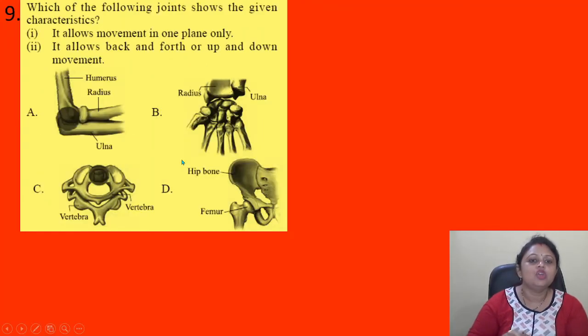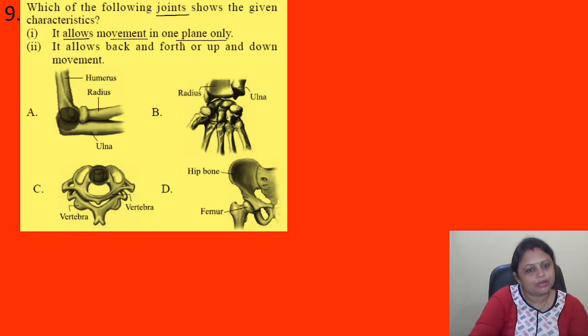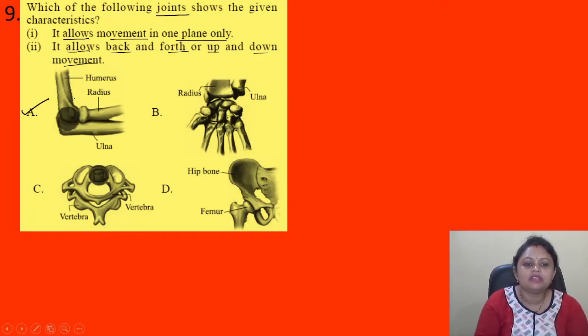Coming to the next question: which of the following joints show the given characteristic? Bit 1, it allows movement in one plane only. Bit 2, it allows back and forth or up and down movement. In option A, humerus, radius ulna. B, radius ulna. C, vertebra. D, hip bone and femur. So we have to find out which joint allows movement in one plane only and allows back and forth or up and down movement. So here the correct answer is option A, that is humerus and radius ulna.